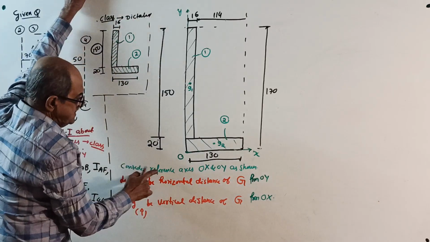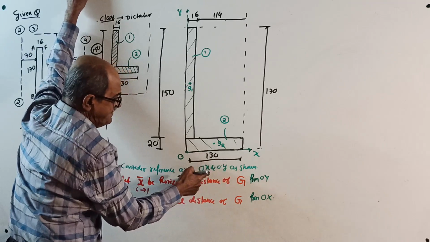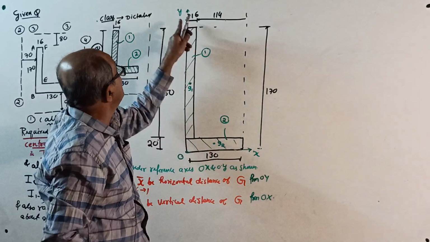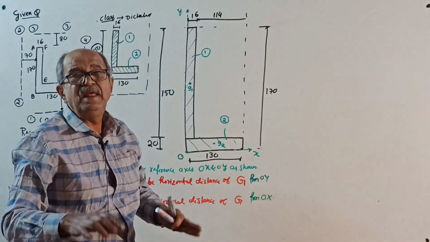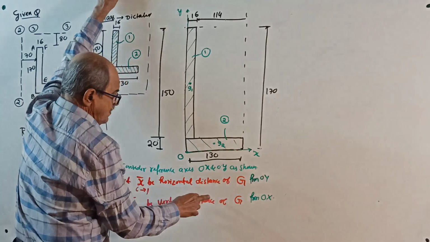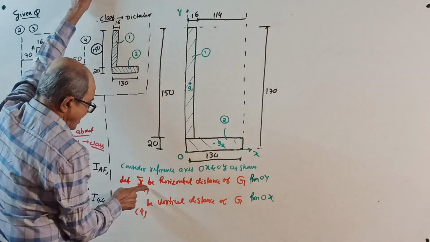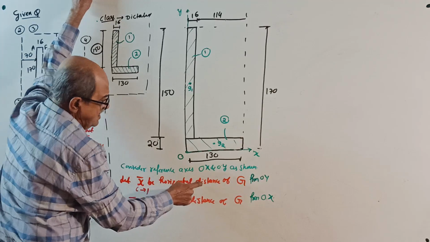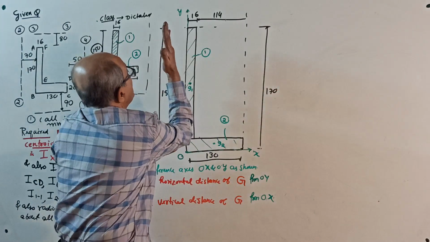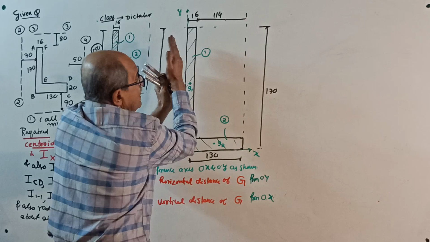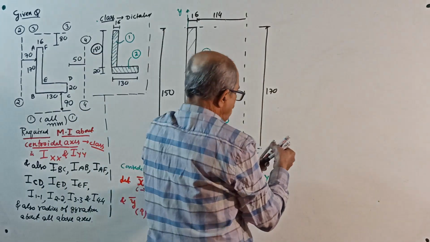Now, consider reference axis OX and OY. This is not capital X, this X and this Y is not your red color XX. Red color XX will come later. This is only reference, OX and OY. Let x bar, red color, be horizontal distance of centroid G. I told you, horizontal distance is from vertical axis OY. From OY, x bar, from OX, y bar. Okay, start.